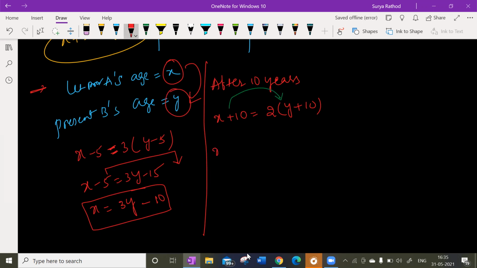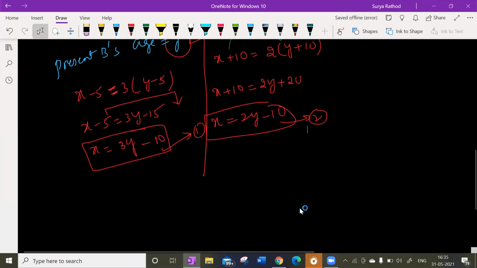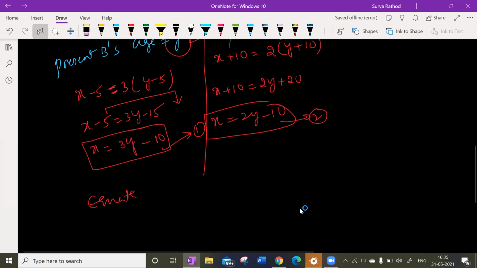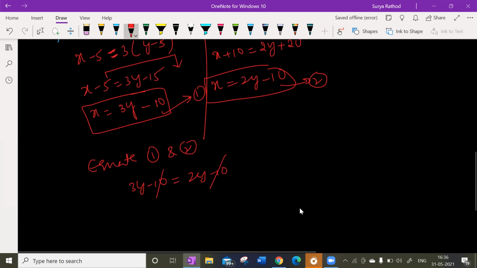Getting my point? So X plus 10 is equal to 2y plus 20. So what is X here? X is equal to 2y minus 10. Now this is my equation 1. This is equation 2. Equate 1 and 2. So 3y minus 10 is equal to 2y minus 10. Minus 10 will get cancelled.